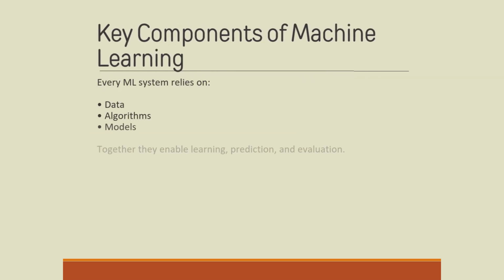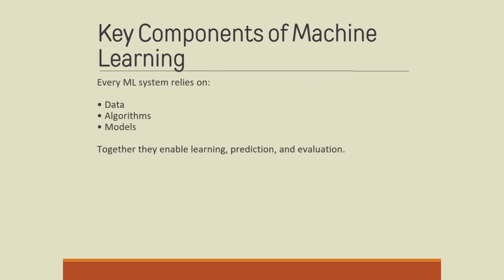Key components of machine learning. Every machine learning system relies on data, algorithms, and models. Data provides examples, algorithms define how learning happens, and models represent learned patterns. Together, these components allow systems to process inputs and produce meaningful outputs through training and evaluation.